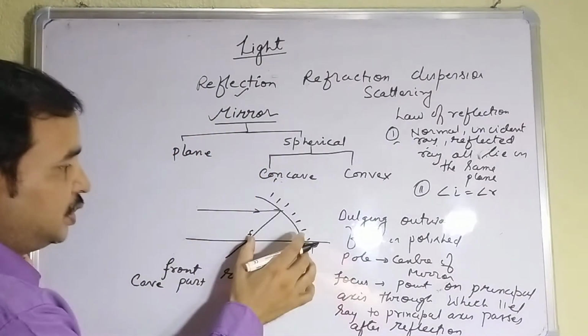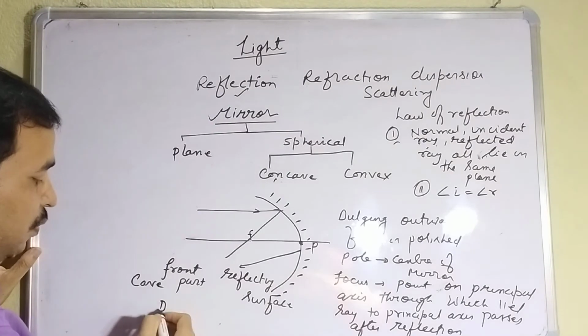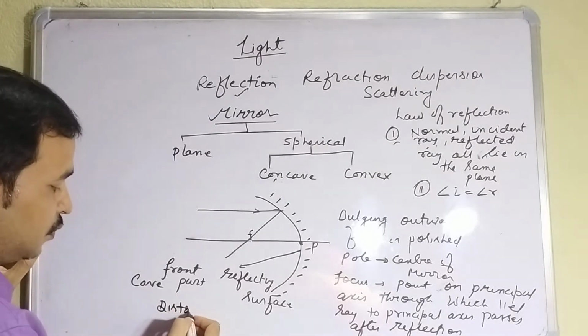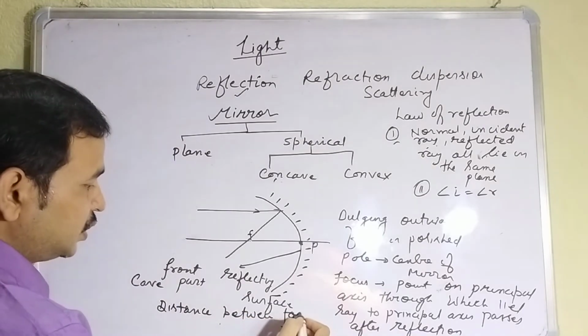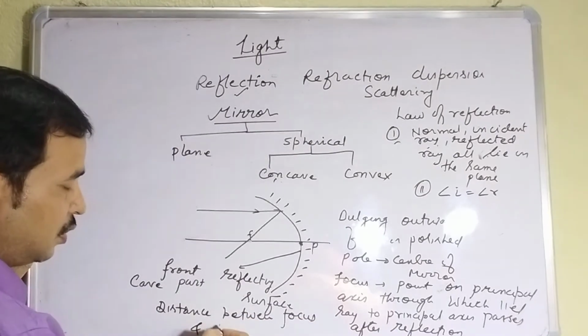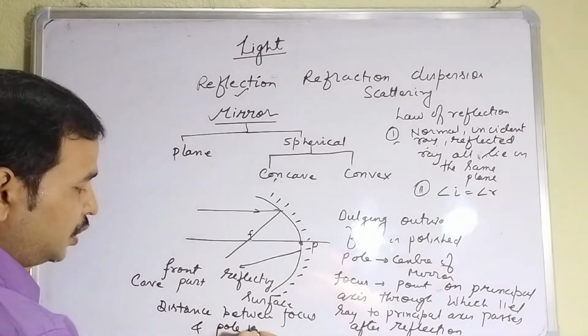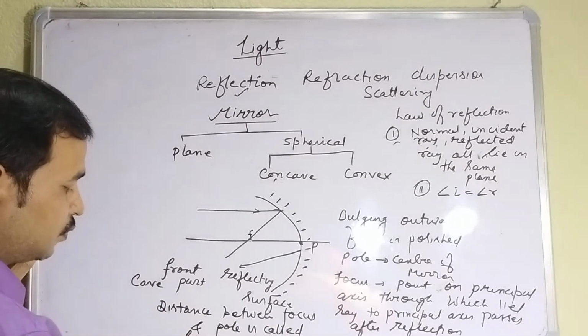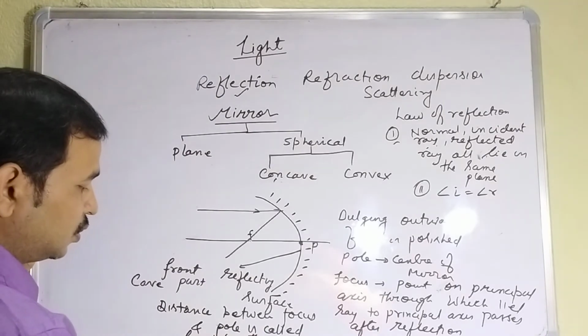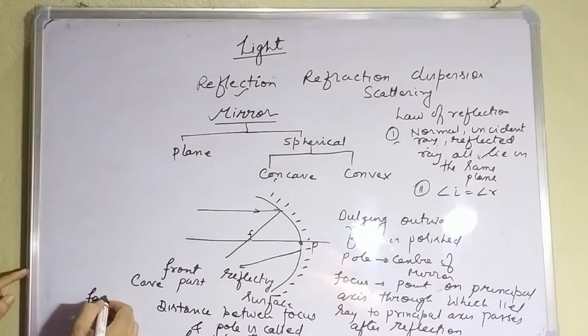And the distance between the focus and pole is called the focal length. You have to understand these terms first before going into detail. Focal length.